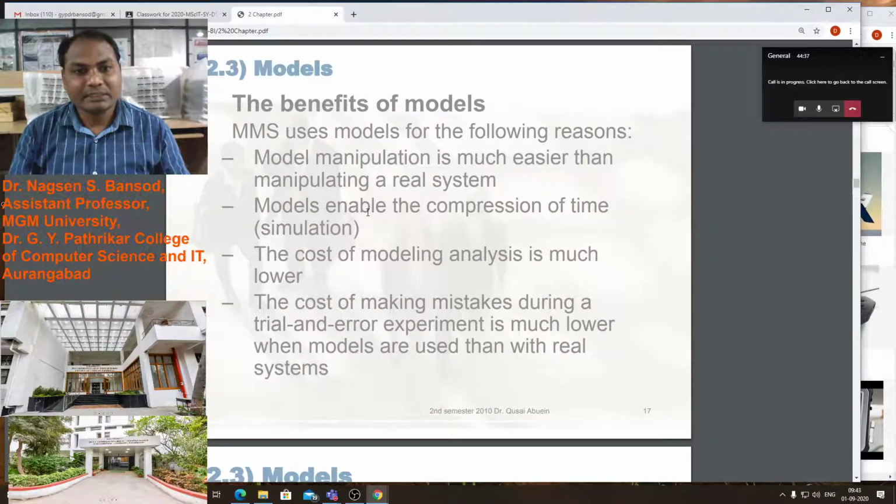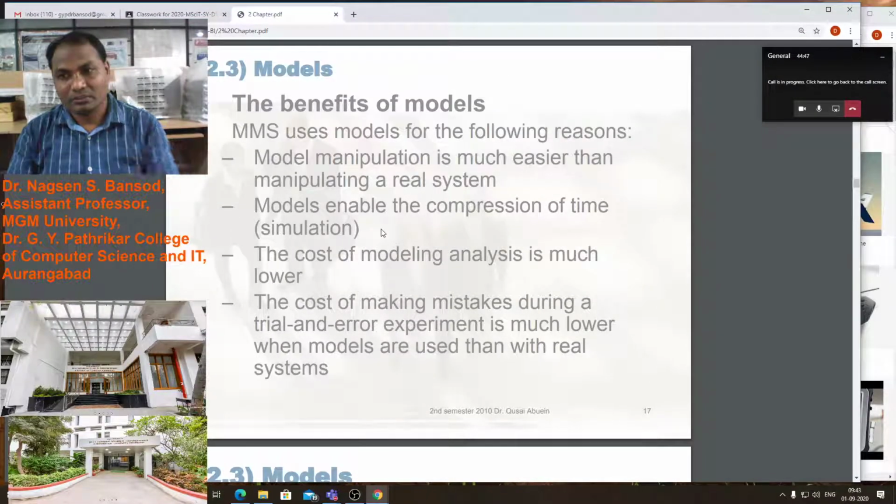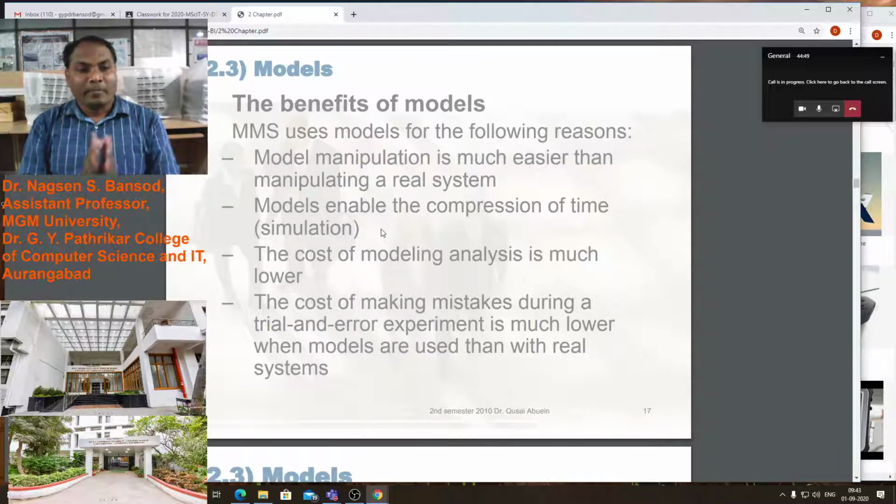Now see the benefits of models. There are various benefits of models. Management support systems use models for the following reasons. Model manipulation is much easier than manipulating a real system.